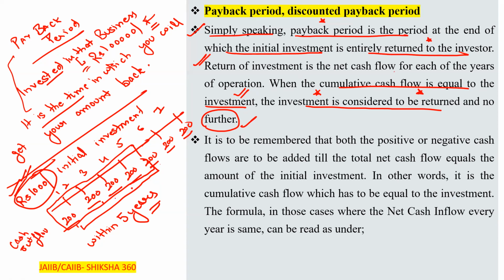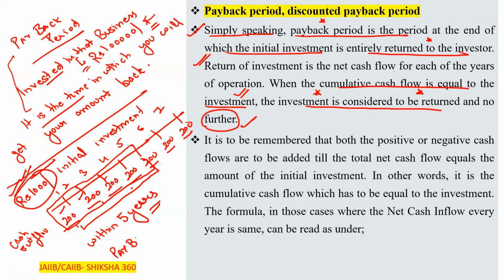Here we calculated: first, second, third, fourth, fifth, within 5 years. So what is the period? If they give any question, what is the formula to calculate the payback period?